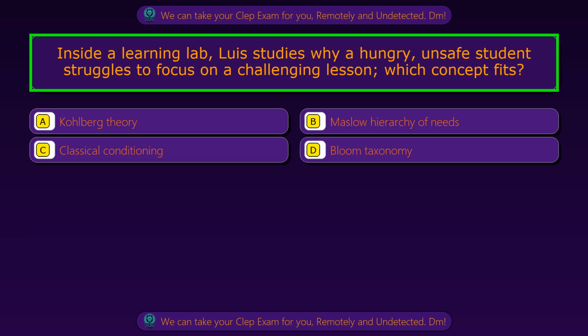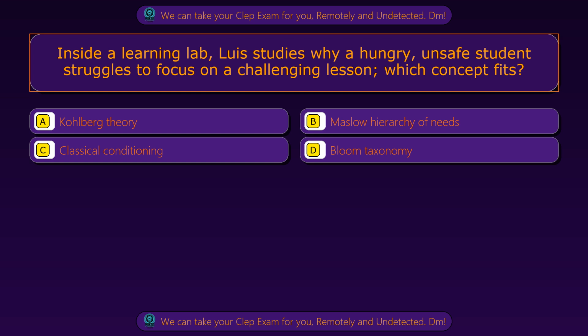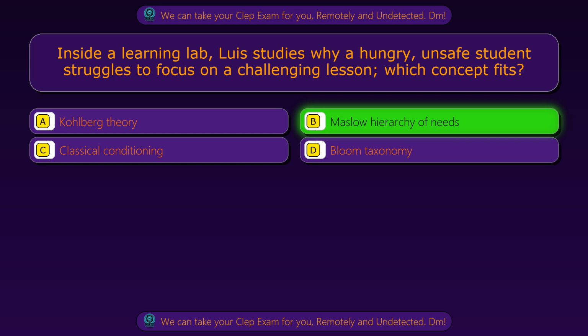Question 33. Inside a learning lab, Louise studies why a hungry, unsafe student struggles to focus on a challenging lesson. Which concept fits? Option A, Kohlberg theory. Option B, Maslow hierarchy of needs. Option C, classical conditioning. Option D, Bloom taxonomy. The correct answer is option B, Maslow hierarchy of needs.